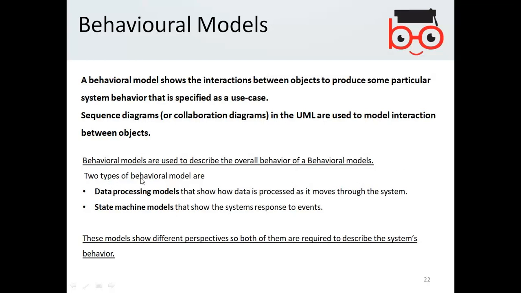Two types of behavioral models are data processing models and state machine models, which are more specifically explained in UML, in the sequence diagrams and collaboration diagrams. You basically define the sequence and states of those objects.